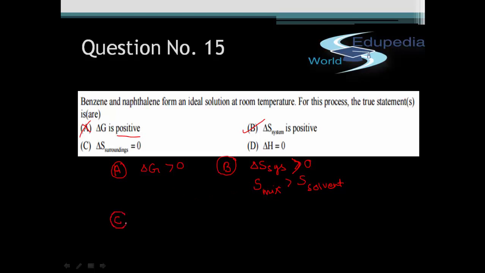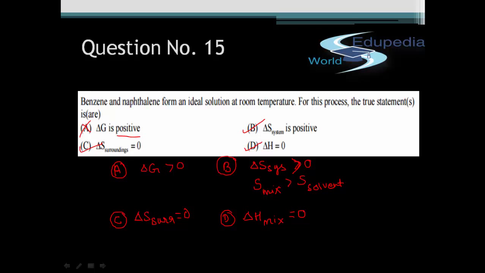C is an interesting option because we know that in an ideal solution, the value of delta H is 0. The value of delta H will be 0 because there will be no change in the forces of attraction. So delta H mixing will be 0. And since no heat is being given to the surroundings or being withdrawn from the surroundings, delta S surrounding will also be equal to 0. C would also be your correct answer.